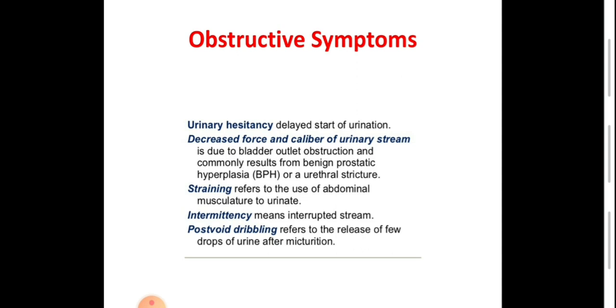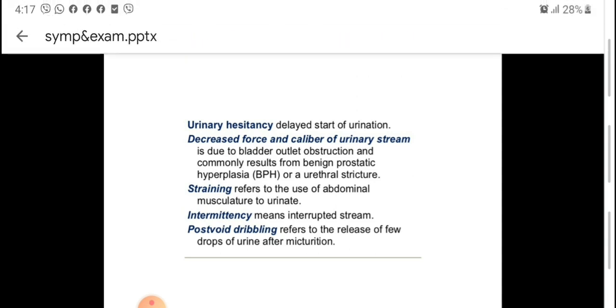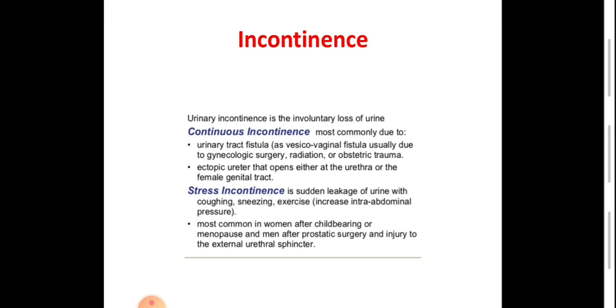After completing the voiding act, the patient stands and walks a few steps, and a few drops of urine will pass involuntarily. This is called post-void dribbling. It's also a sign of bladder outlet obstruction, but it may also occur with neuropathic disease.